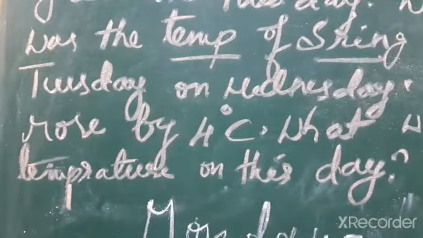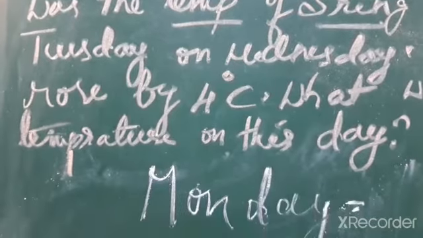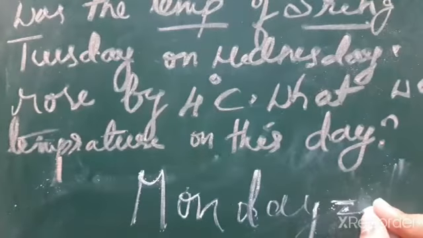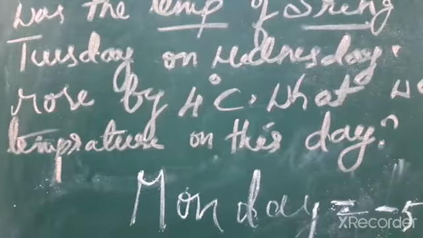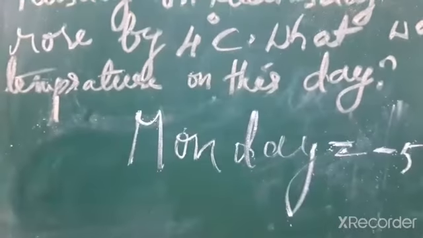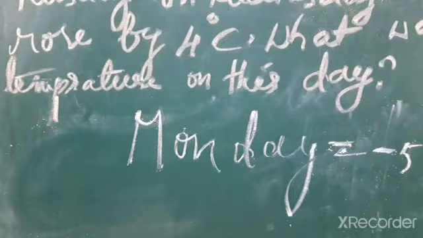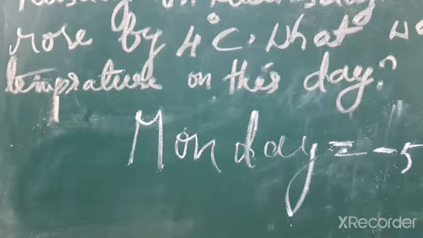How to write a full sentence? I am writing here short form. Temperature at Srinagar on Monday, almost like minus 5 degree Celsius. Minus 5 degree Celsius. Now, then it dropped by 2 degree Celsius.